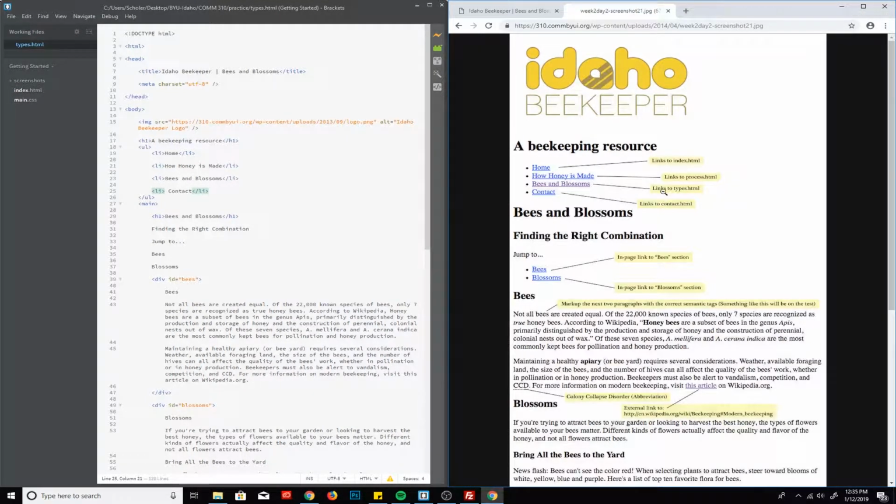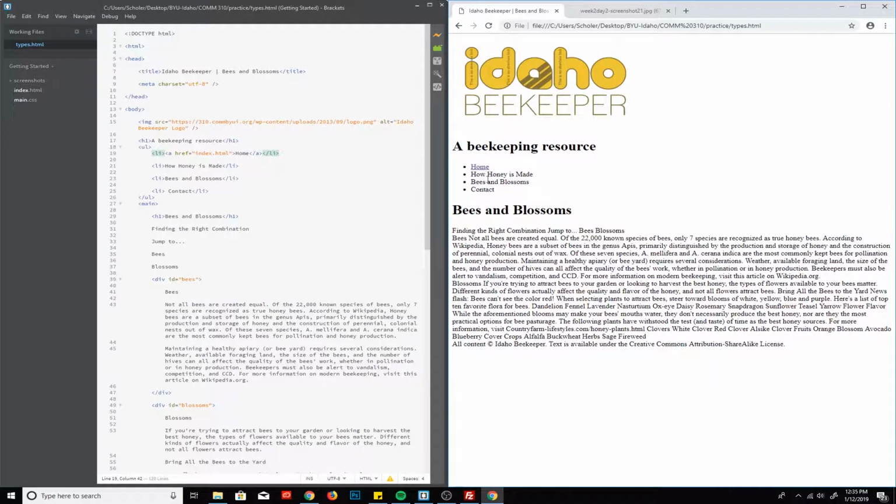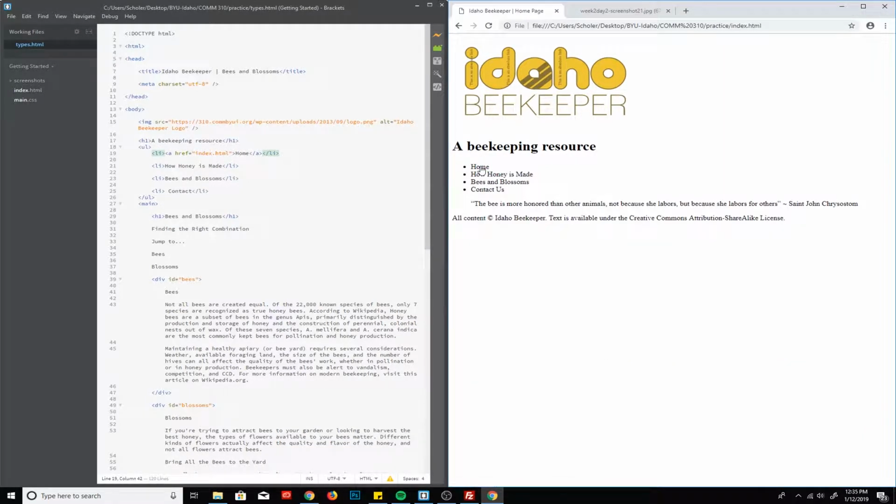Then it tells us to add a link to each of those list items and where that link should go to. So this first home page looks like it's going to our index.html page, which we actually already have created. So we're going to put in an A tag and then a hypertext reference, href equals quote quote, looks like index.html. Close the tag, and then we'll move that closing A tag, anchor tag, to the back. So we save that, we go look, and it's now a link. If I click on it, it takes us to what we did in activity 1.